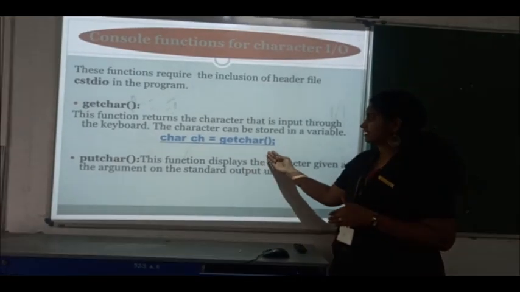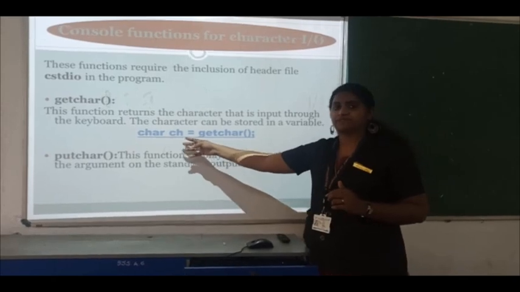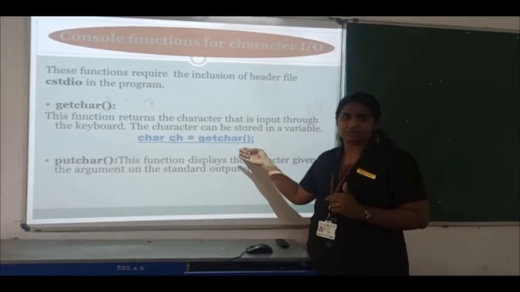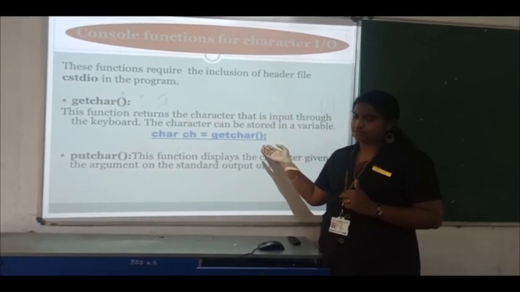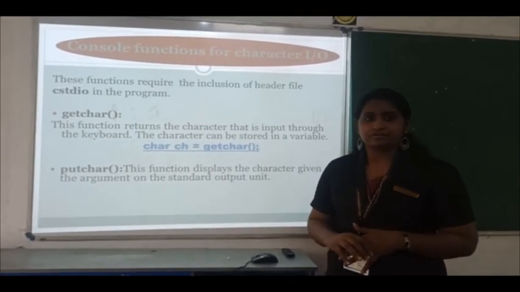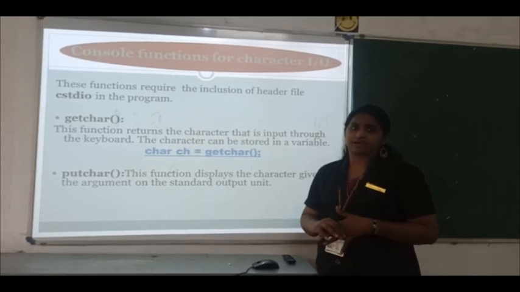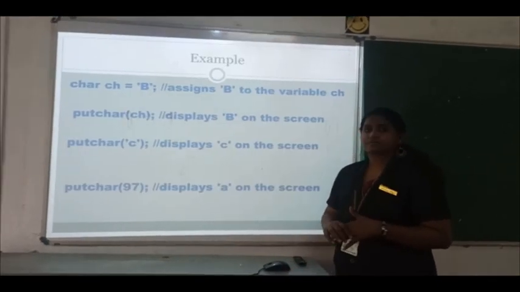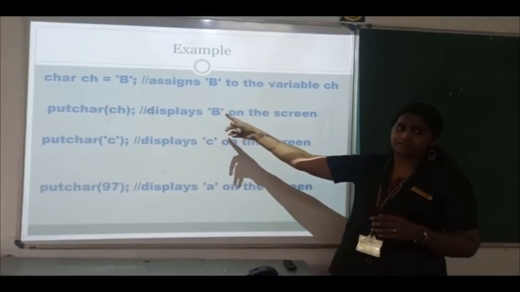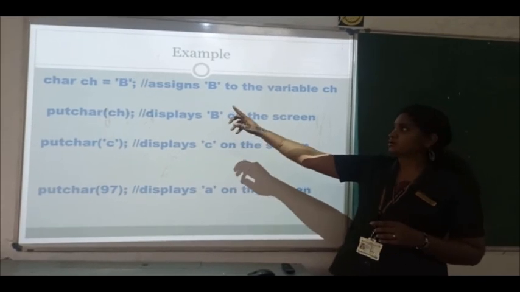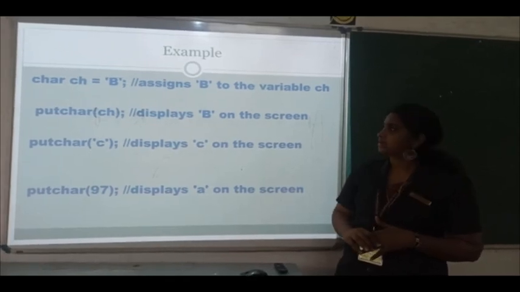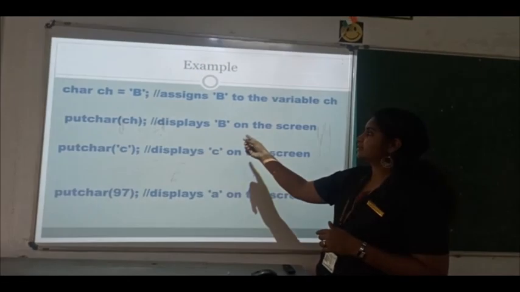Here is the syntax. char ch; ch is the variable in which you accept the value, and getchar is the function you use to accept the character. Next is putchar. It is used to display the content, like the cout function. Let's see an example. You declare a value for the character, ch equal to 'b'. It's a single character, so it is included in single quotes, and char is the data type.